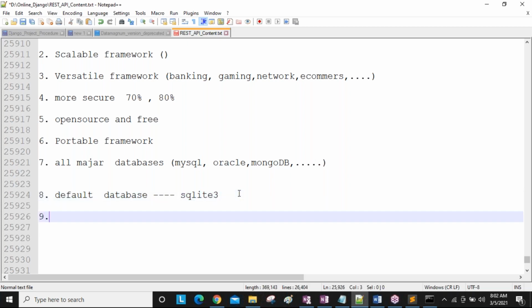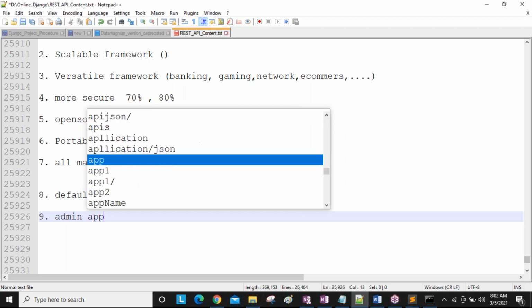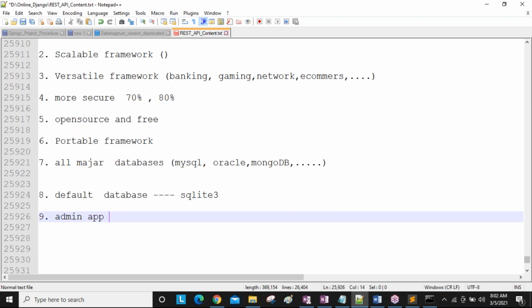Got it? Okay, next, Django by default comes with one ready-made application, which is the admin app, guys. Any application, Amazon, Swiggy, Zomato, Book My Show, any application you can take, online banking related, SBI, HDFC, anything, every application requires admin people, an admin application. Using the admin application, company management people provide some information.